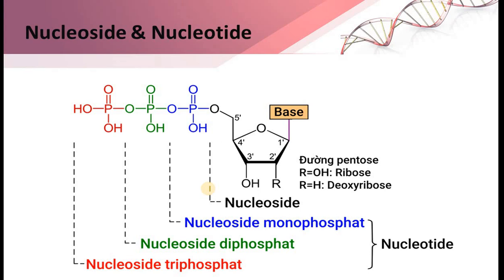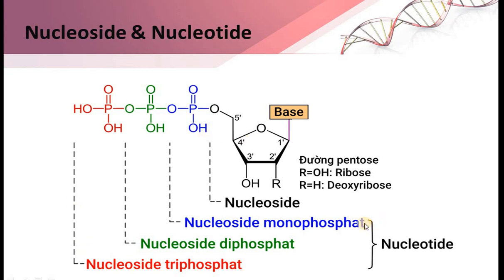Now this is the difference between nucleoside and nucleotide. Nitrogenous base plus pentose sugar, as you can see over here, will make a nucleoside. But what if, along with the pentose sugar, there is a phosphate group? If there is 1 phosphate group, then it is considered a nucleoside monophosphate. If 2 phosphate groups are there, then nucleoside diphosphate, and if 3 phosphate groups are there, then nucleoside triphosphate.